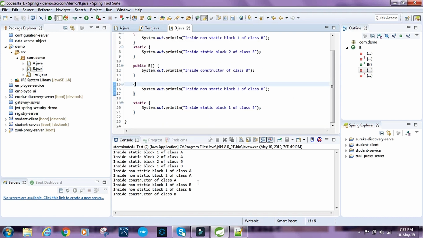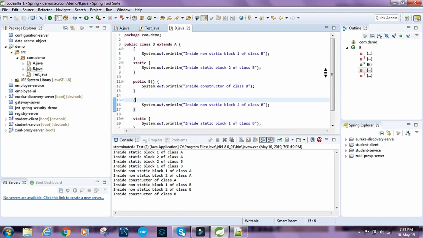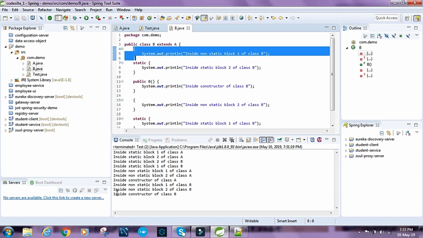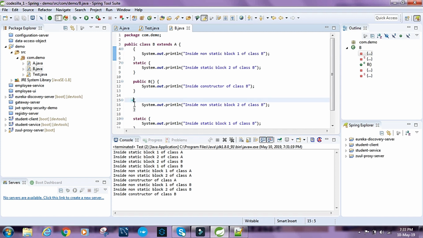So inside non-static block 1 of class B, this one, and then we have inside non-static block 2 of class B, so this one, and finally we have inside constructor of class B, so this gets called.